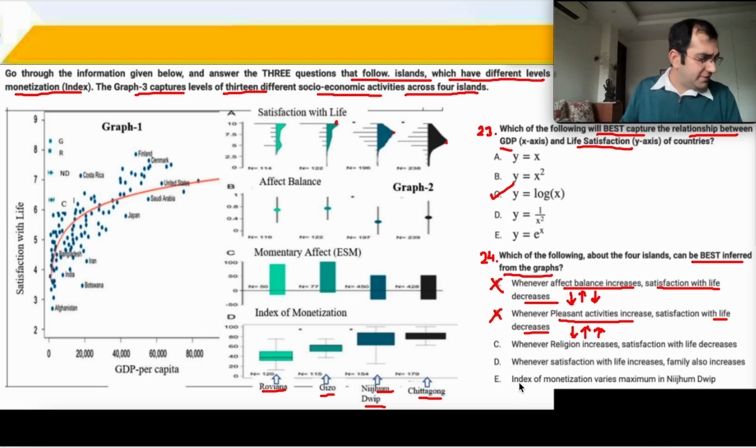If you look at option number E, index of monetization. So index of monetization varies maximum for Nijiham Dwip. So you can check index of monetization. This is varying a little, this one is varying a little less, and it is varying the most in Nijiham Dwip. E part is the right answer for question number 24.